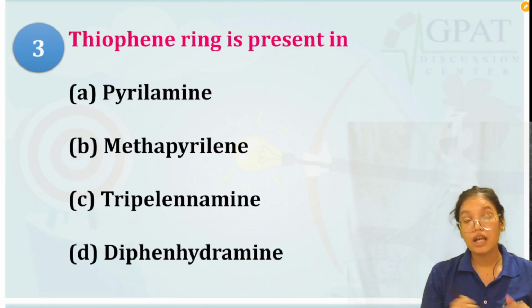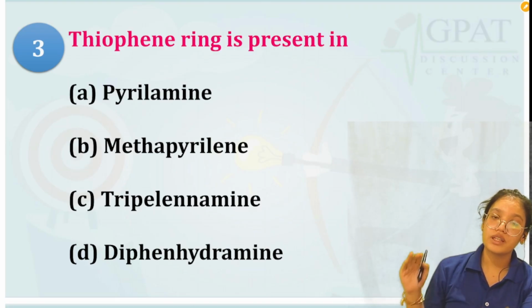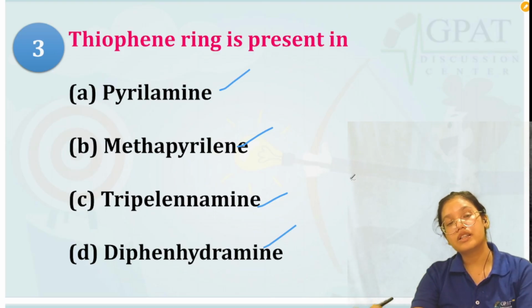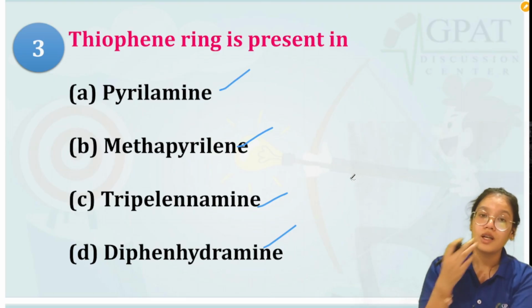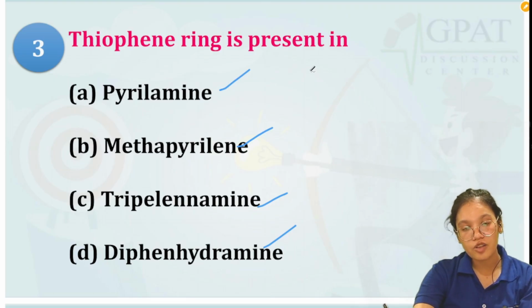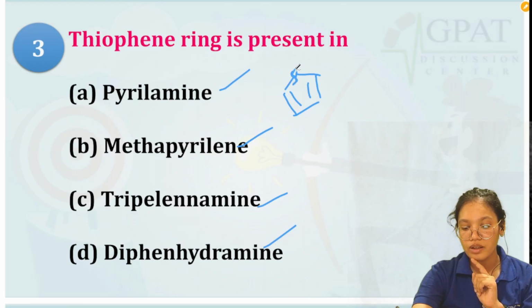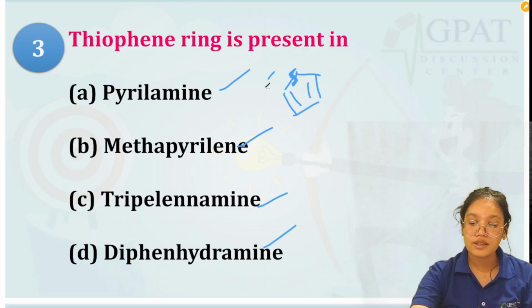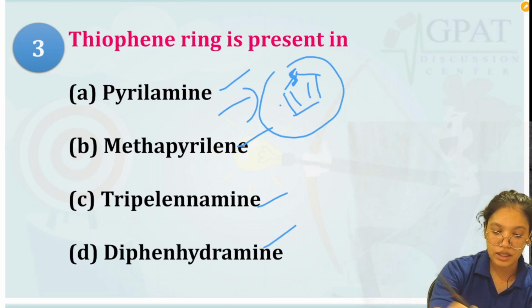Now the next question we have: the thiophene ring is present in. They are asking about the thiophene ring, and which drug contains it. Before telling which drug contains the thiophene ring, we should know what a thiophene ring is. A thiophene ring is a 5-membered aromatic ring with sulfur as a heteroatom. Here we have a sulfur, and this is the structure of thiophene. They are asking which particular drug contains this thiophene as the heterocyclic ring.